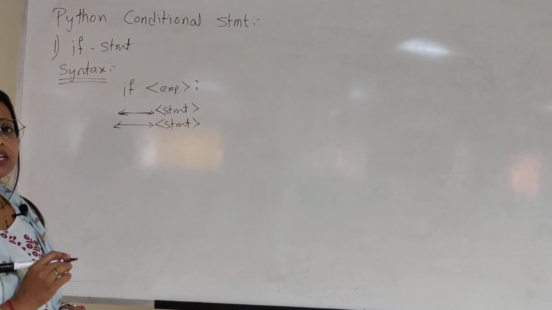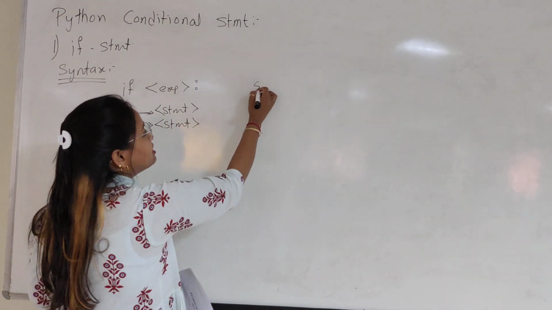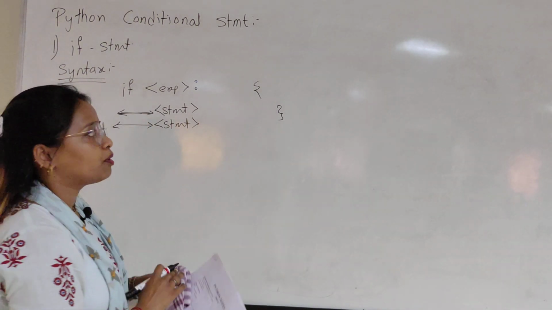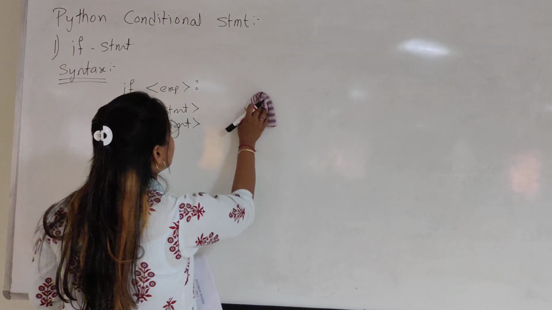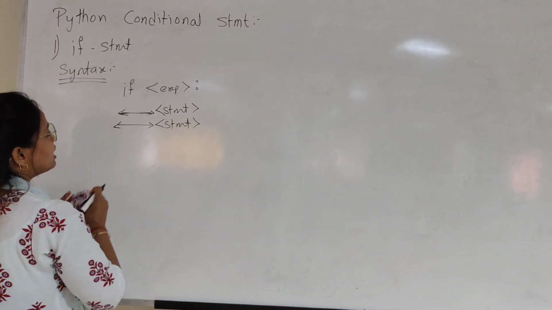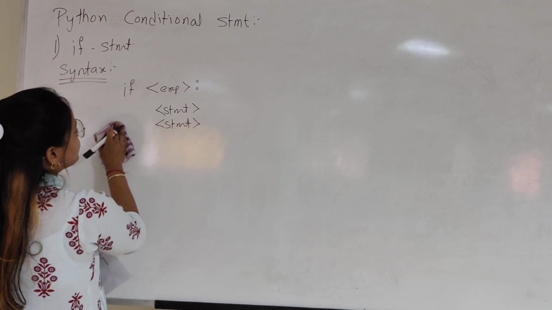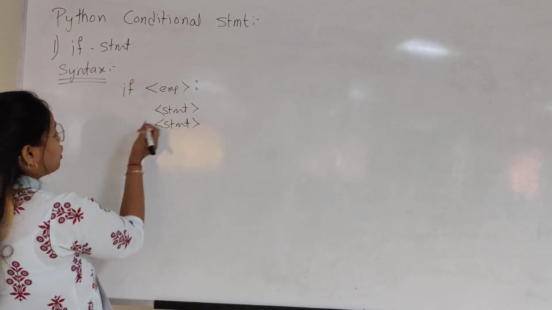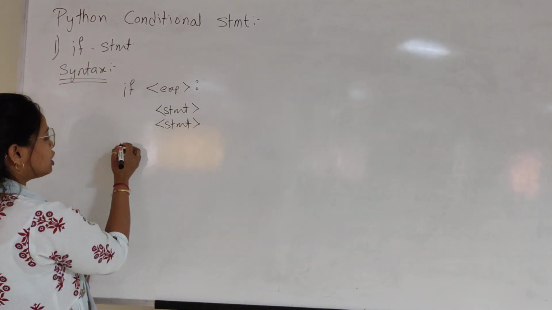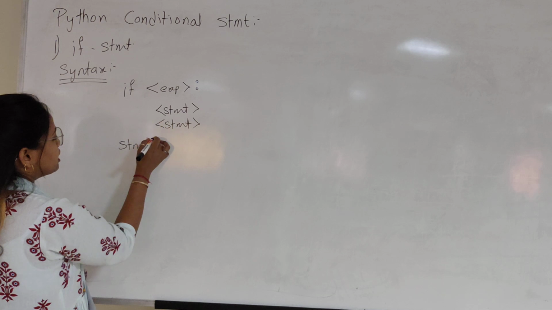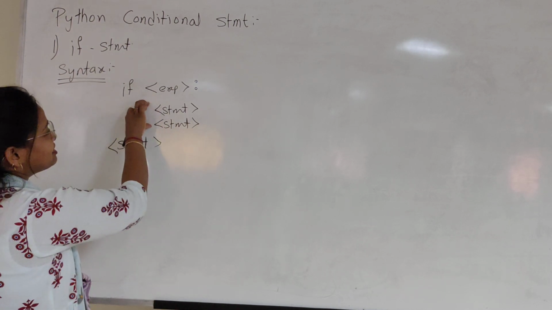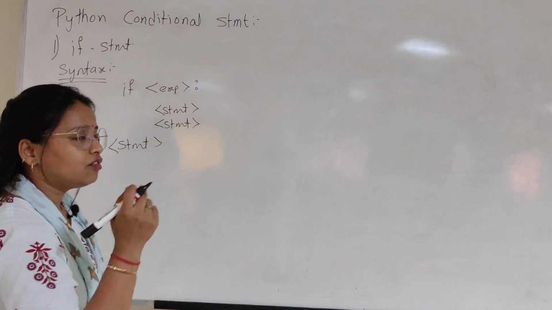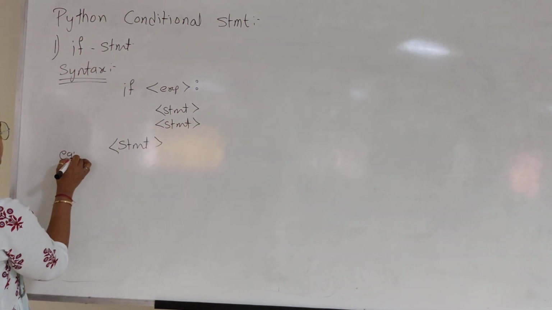Why is it a must? Because in Python we don't have curly braces to tell the scope of your statements or conditions, so we have to give this indentation. Indentation means just giving a tab before writing the statements. If you want to write a statement outside of the if, write it in line with the if. So this statement belongs to the if and this statement is outside of it. We'll take an example.